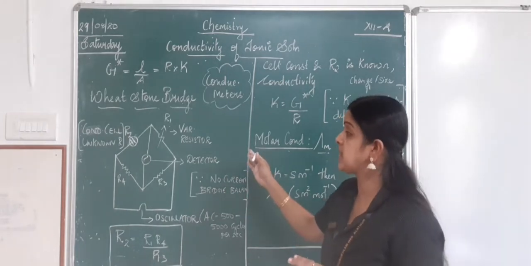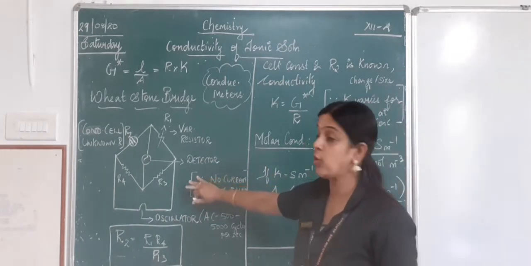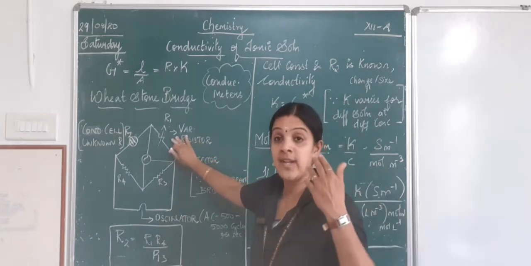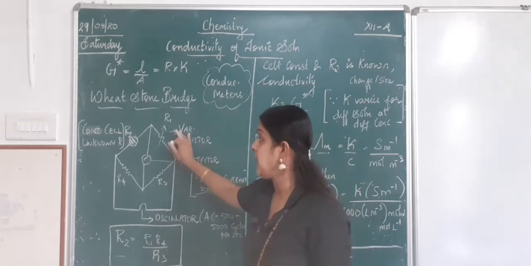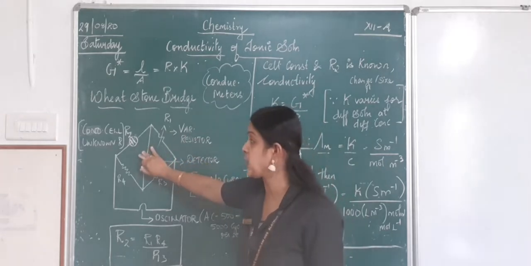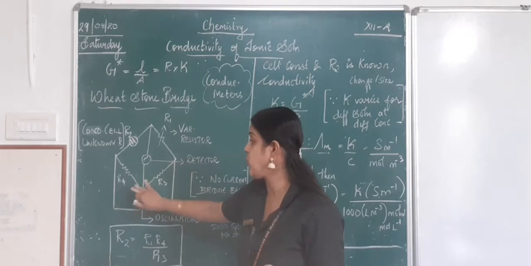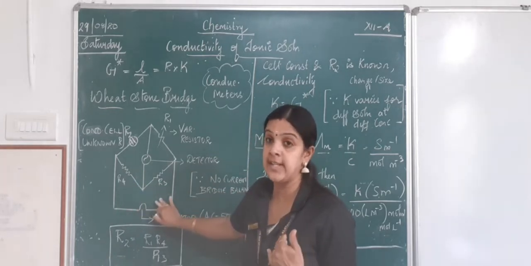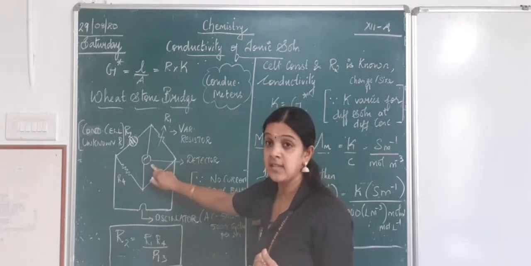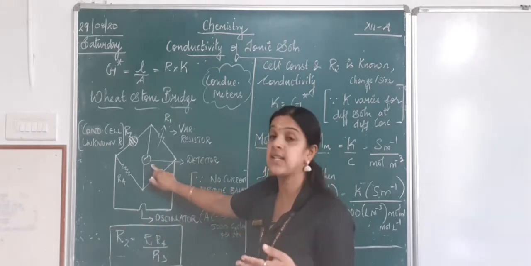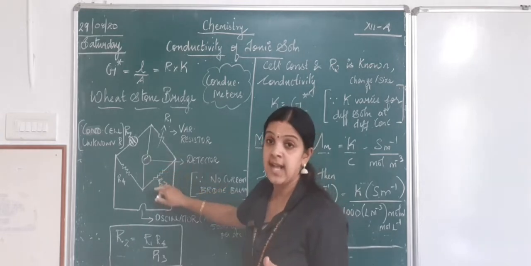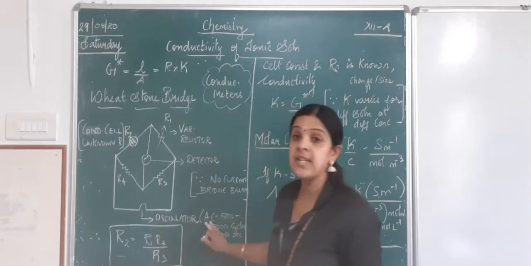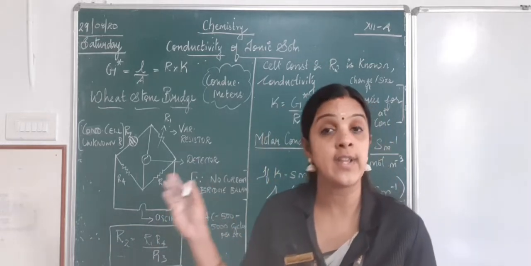Now what happens here is, you can see a setup of a Wheatstone bridge, and you have a variable resistor R1 where you can adjust the resistance by yourself, and there is an unknown resistance which is R2 of a conductivity cell, and you have two more resistors R3 and R4 whose resistances are already known, and there is a detector which can be a headphone also, which is helping us to detect the changes that are happening in the bridge.